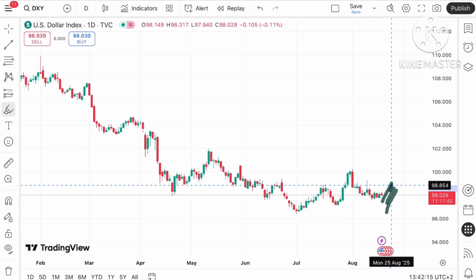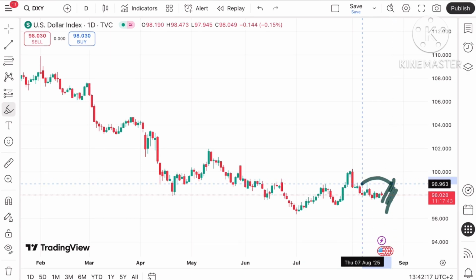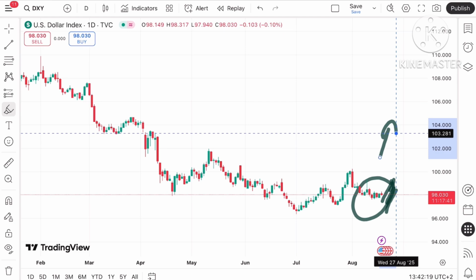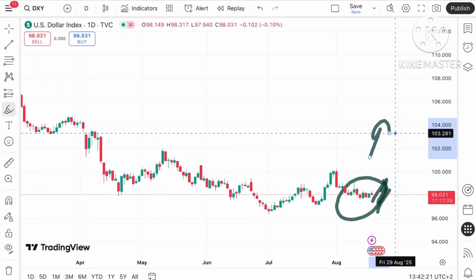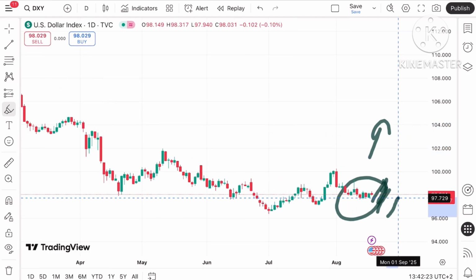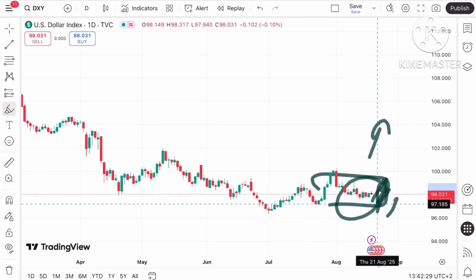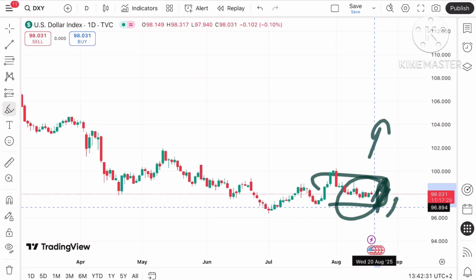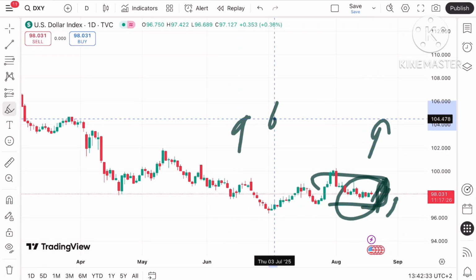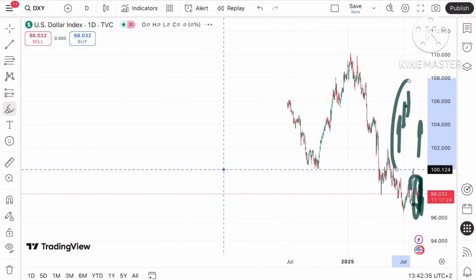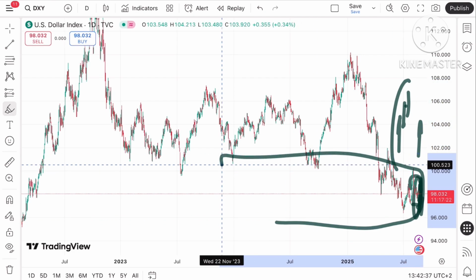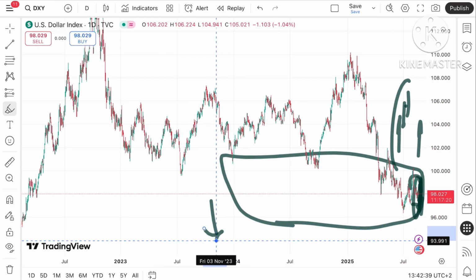And once it starts sustaining, it can move above $99, and from there to 99.3. Then there will be a zone breakout, so further upside can be seen. But if it starts falling below this level, it can move towards 97.7, and from there to 97.5. Then there will be a zone breakout, so we can see the price fall towards 97, and from there to a level of 96.3. Then there will be a zone breakout, so we can see the price will fall further down. Okay, and if the price falls below that level, a further downfall can be seen.